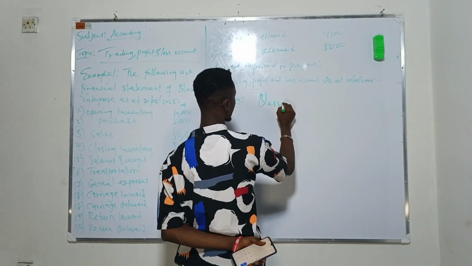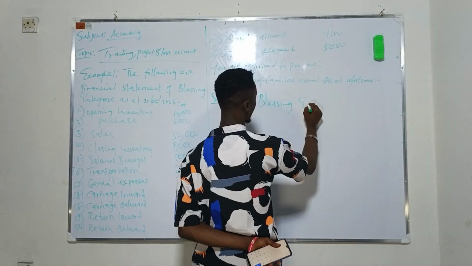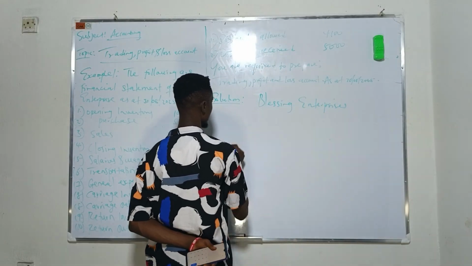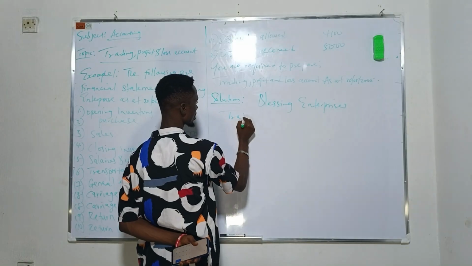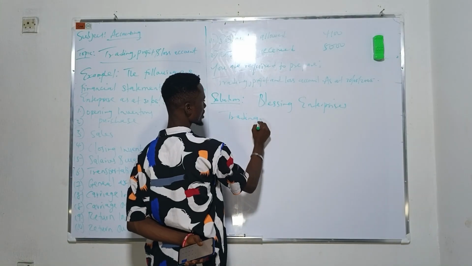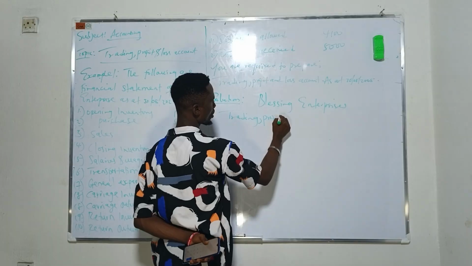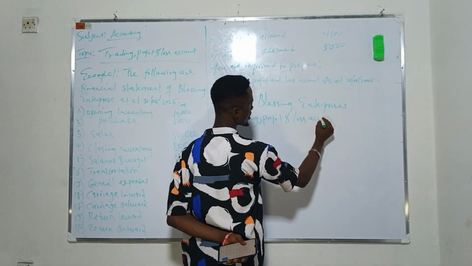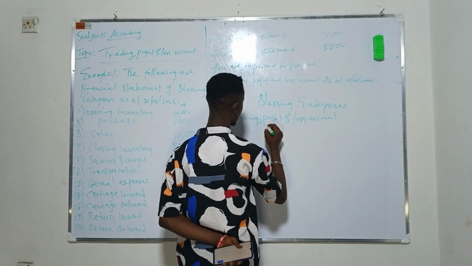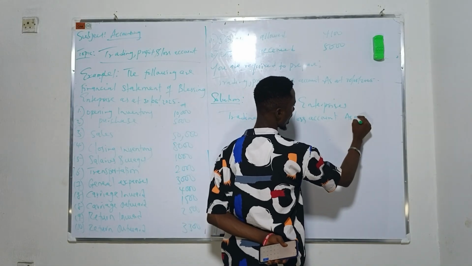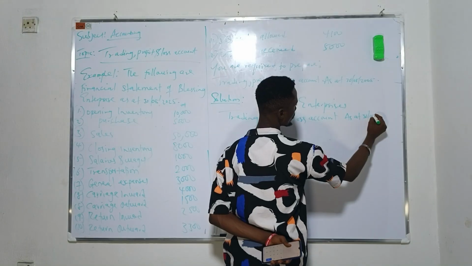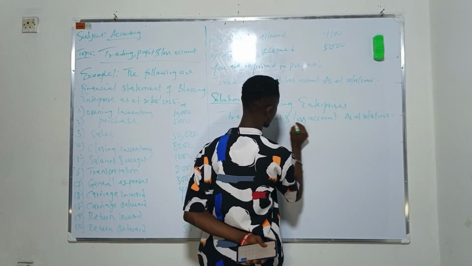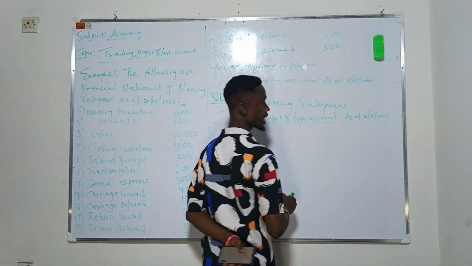We have the trading profit and loss account as at 30th of August 2025. So this is how it is.